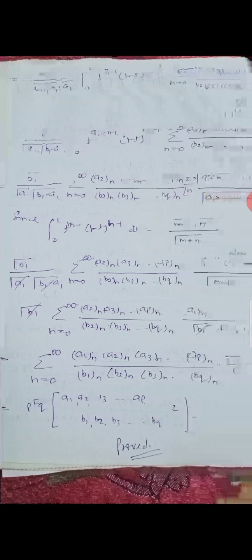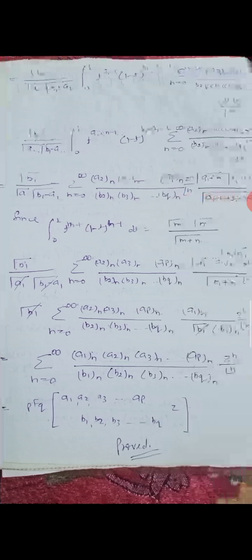Gamma b1 upon gamma a1 gamma (b1 minus a1) summation n equal to 0 to infinity (a2)n (a3)n and (ap)n upon (b2)n (b3)n (bq)n z to the power n upon factorial n, times gamma (a1 plus n) gamma (b1 minus a1) upon gamma (a1 plus n plus b1 minus a1). Since integral 0 to 1 t to the power m minus 1, (1 minus t) to the power n minus 1 dt is equal to gamma m gamma n upon gamma (m plus n), so this can be written as